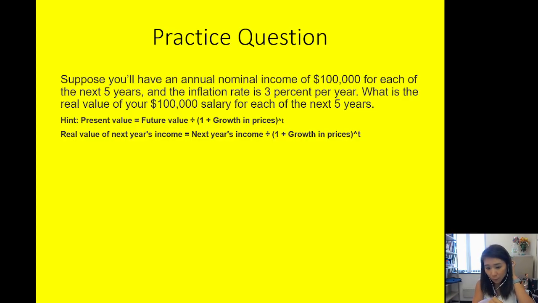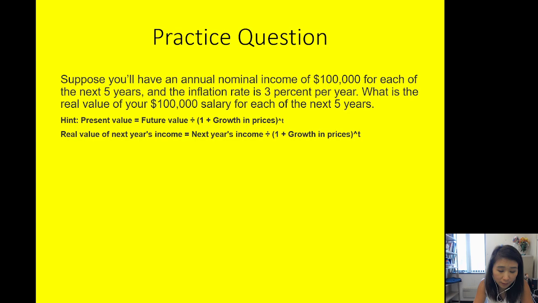Okay, after you get that straight, now let's look at the question. It asks you for the real value of this $100,000 for the next 5 years. Therefore, you are calculating for year 1, year 2, year 3, year 4, year 5, so you will have 5 numbers for this question. Now let's look at the formula together. The 2 formulas given here are pretty much the same, so let's focus on the second one.